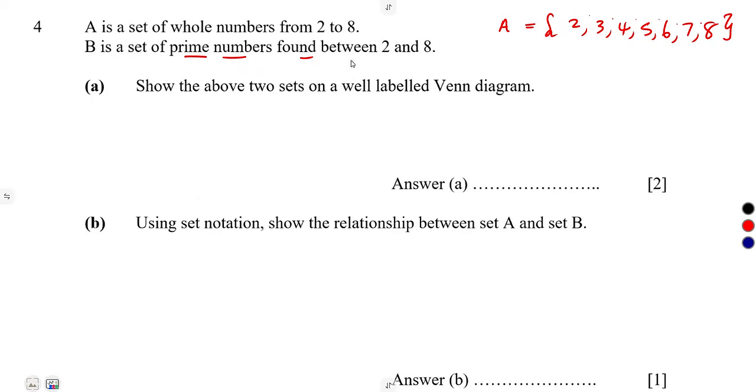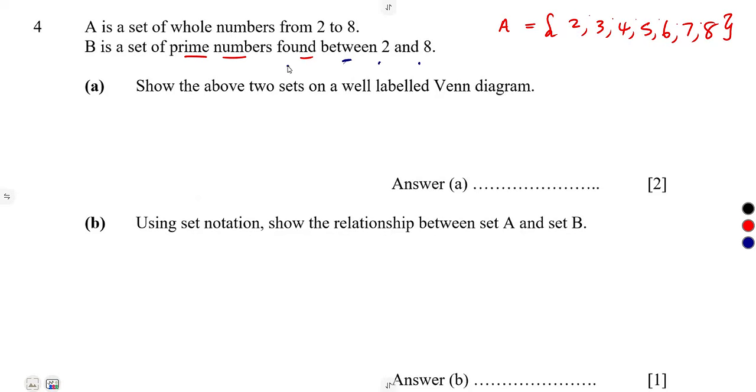So here we've got a condition of between. But in this statement, between can be ambiguous. In our school mathematics or in our basic calculation of mathematics, you have to include those numbers. Yes, you can exclude those numbers 2 and 8, but it is an ambiguous statement that is something that you consider or not. So in our case, I'm going to consider 2 and 8 as part of our set.